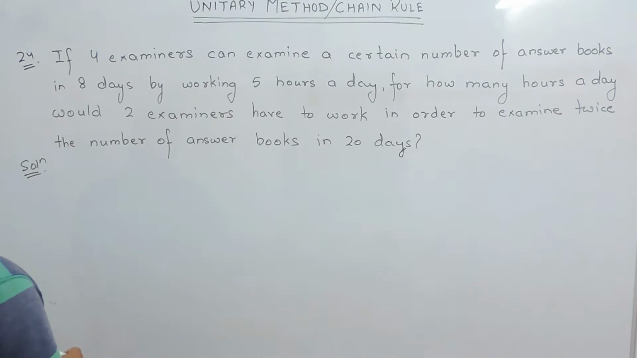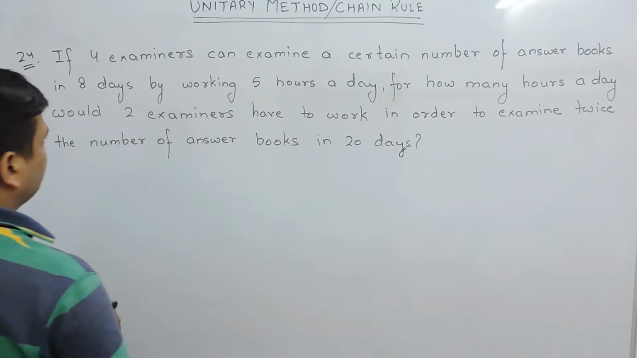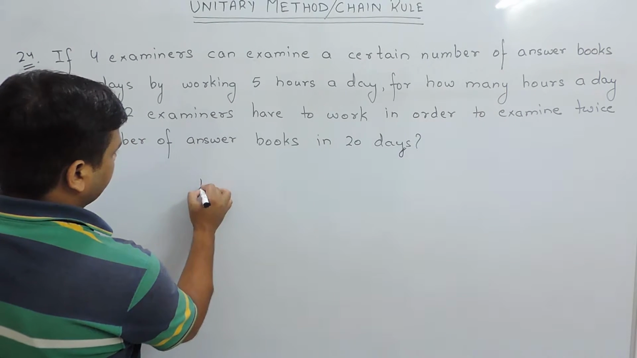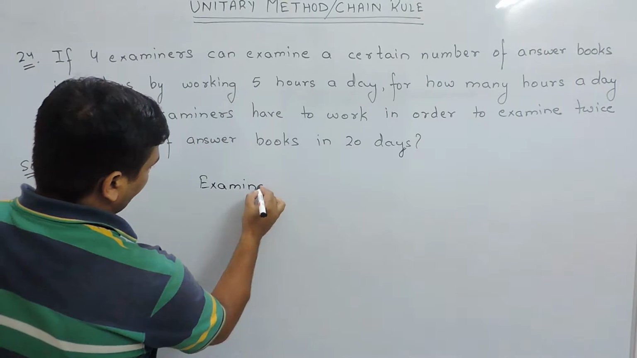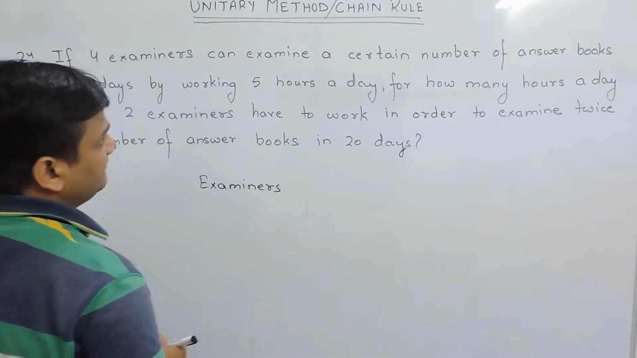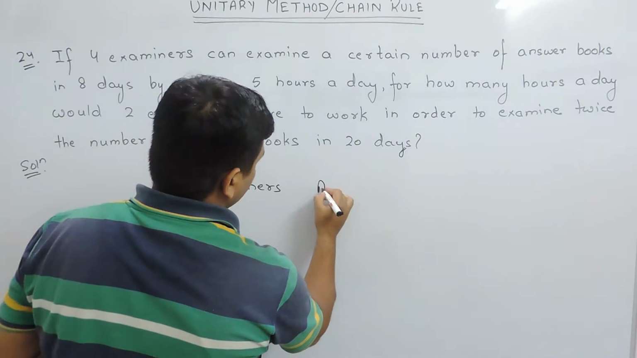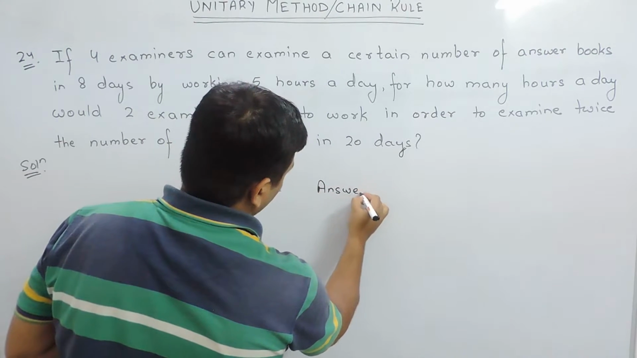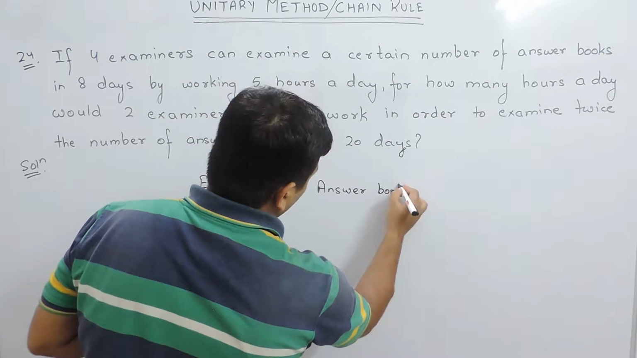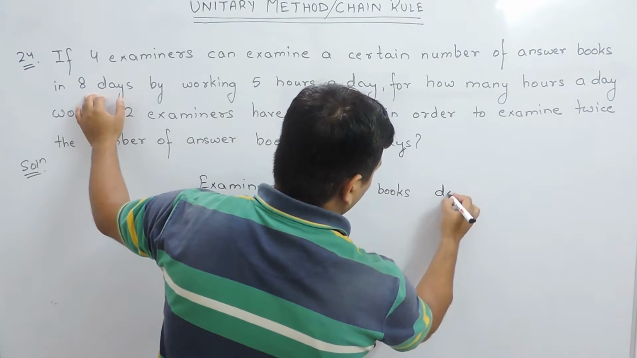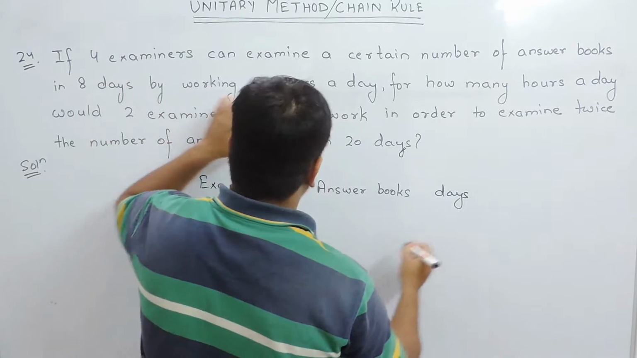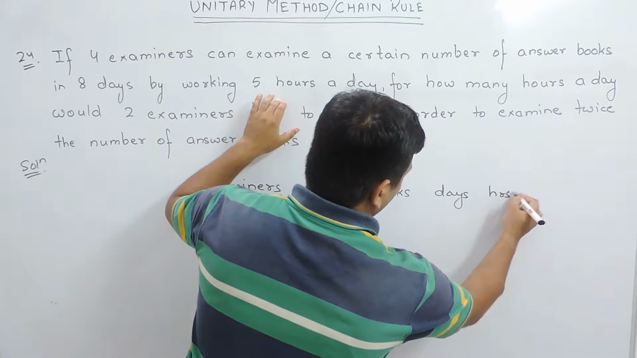In this type of question, firstly we have to find the number of parameters, and the first parameter here is examiners, and the second parameter is answer books, and third parameter is number of days, and the fourth one is hours per day.